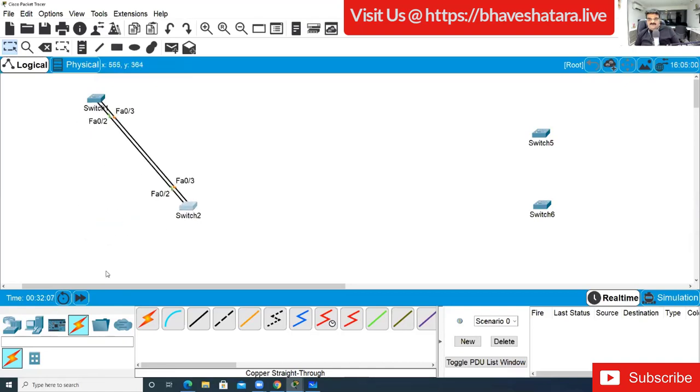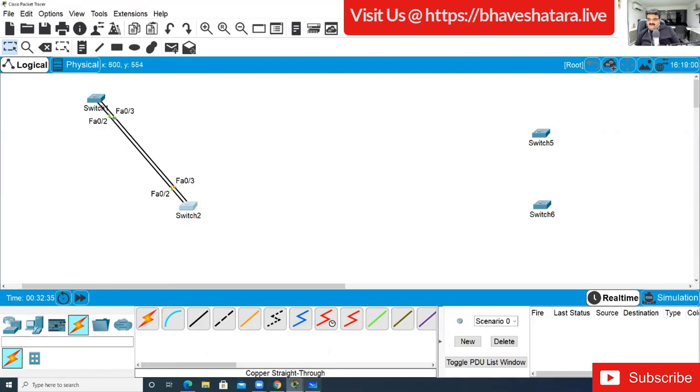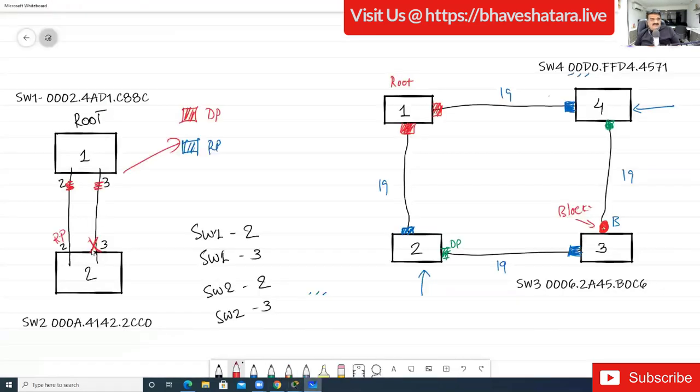Now you are able to see the status, and at the end it will block switch number 2, and it will be green. Wait. And I will also explain why we have to wait for this. Spanning tree port fast, spanning tree port fast. We will see this. Switch 2 port number 3, and as per our system, we have this switch, go to this, and here we have the same, right?